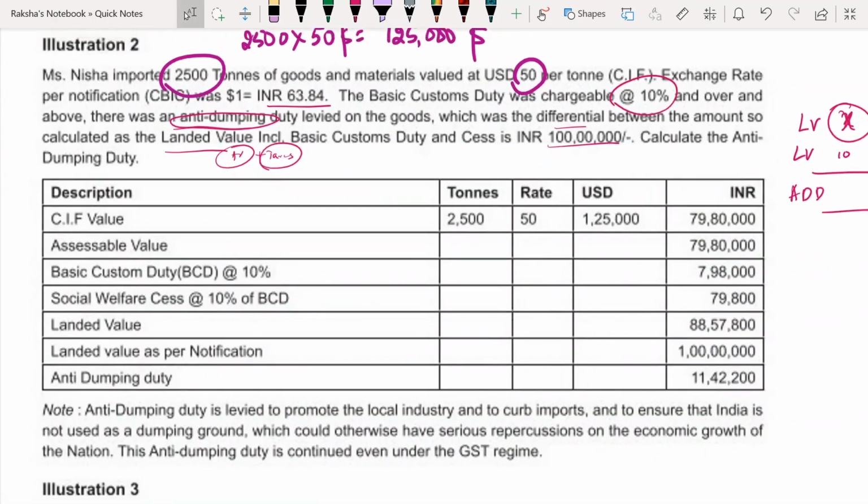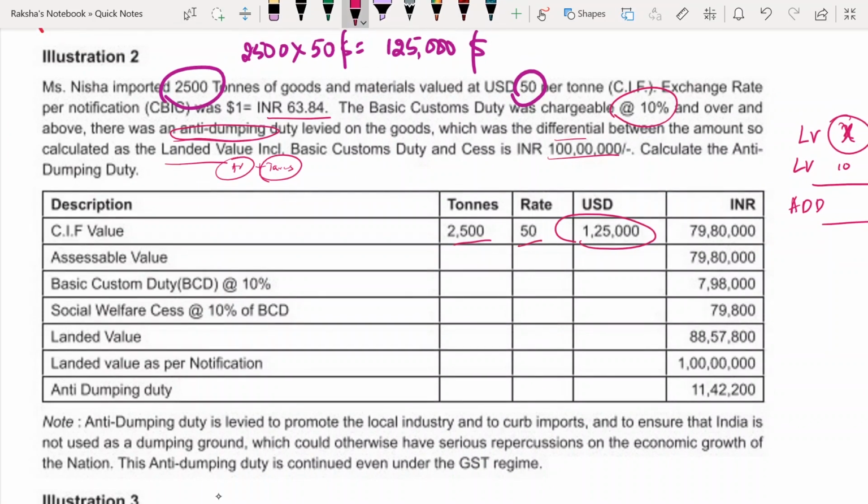Now cost, insurance and freight. See here, 2,500 into 50, $1,25,000. They are already giving you direct value. Nowhere they are asking you to calculate freight or any other charges. So 1,25,000 into 63.84, you will get 79,80,000. So your assessable value for the purpose of calculation of customs is 79,80,000 into 10%.